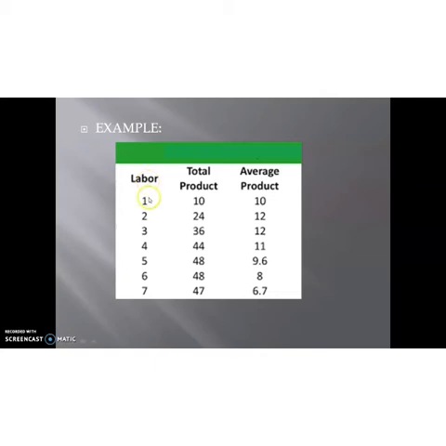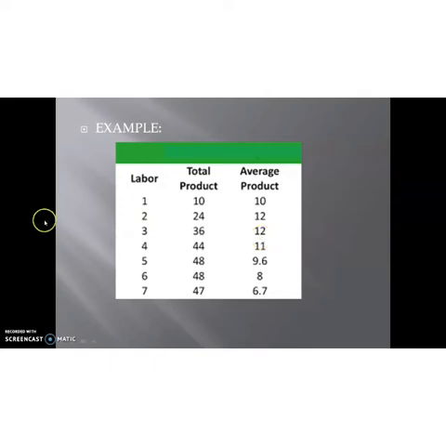Here labor is the variable factor. So average product is 10 by 1, that is 10. Then if a firm employs 2 units of labor, the total product is 24. Then the average product is 24 divided by 2, that is 12. Then if it is 3, 36 divided by 3, 12 is the average product.